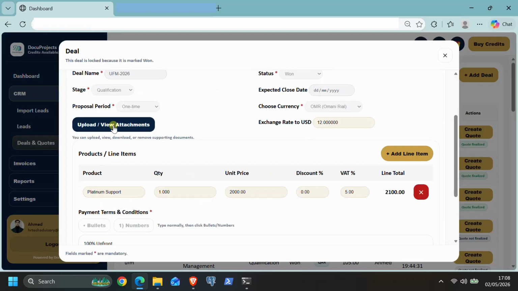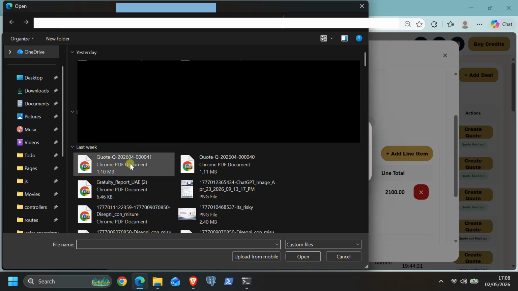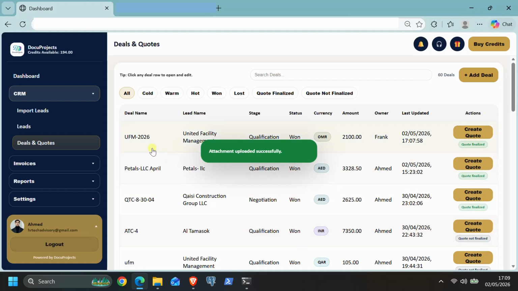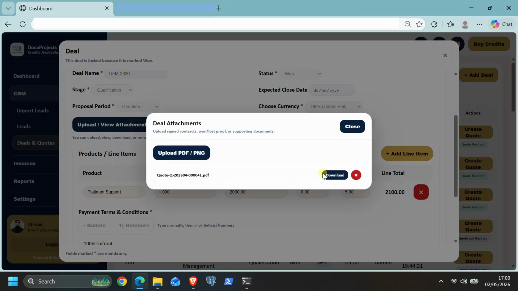Additionally, if you want to attach any supporting documents related to the deal, such as a signed proposal or confirmation email, you can click on Attach and upload PDF or image files. Any user who has access to this deal can come to this section and view the documents at any time.